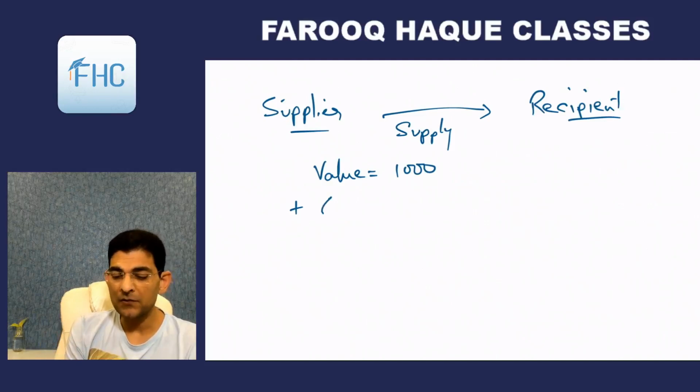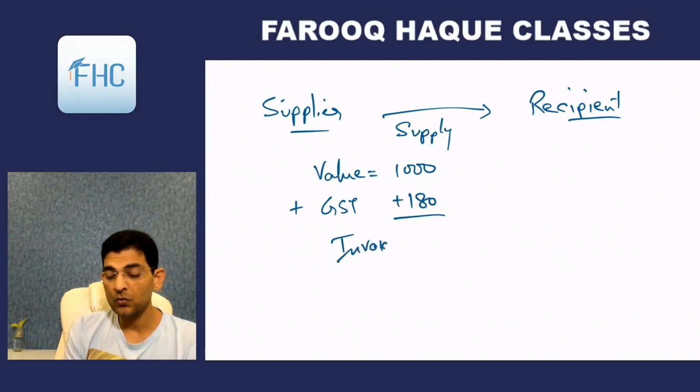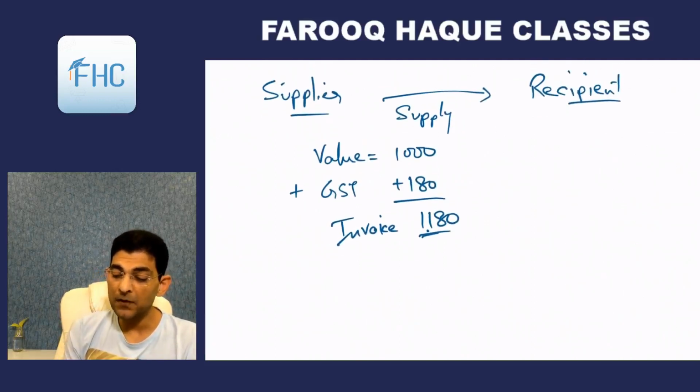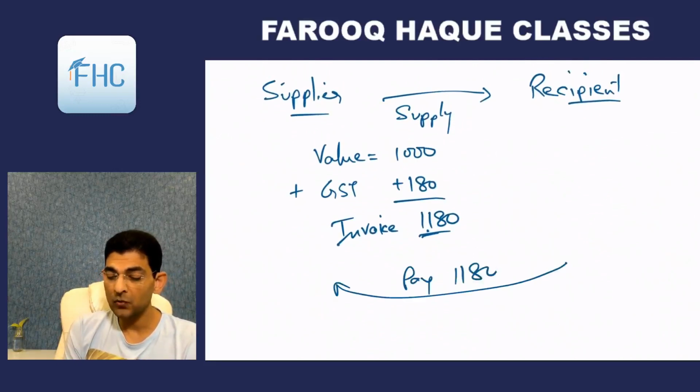then the supplier will add CGST, SGST or CGST plus UTGST or IGST, different combinations depending upon interstate sale. So I will just write GST. So he will charge GST. Now if suppose the GST is at 18%, so he will impose 180. So this will be added and the total invoice value, invoice price will be 1180. So this bill will be given by the supplier to the recipient. Okay, and the recipient will pay him the full 1180.